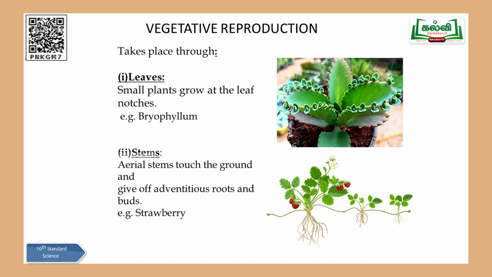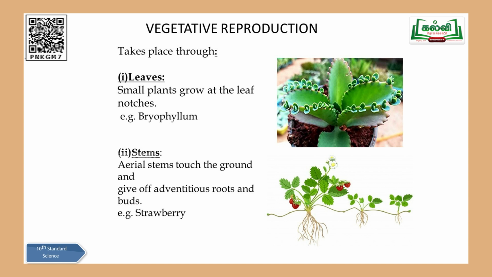Second one, stems. Here you can see the diagram, strawberry. So when you see the strawberry plant, what happens? Here also vegetative reproduction only is carried out. How does it happen here? When you talk about this particular strawberry, the stems which are very weak, okay, this is a main strawberry plant, definitely they'll have many stems, the main stem will give out a lot of branches, and whichever is a weak stem, that will just go on the ground.